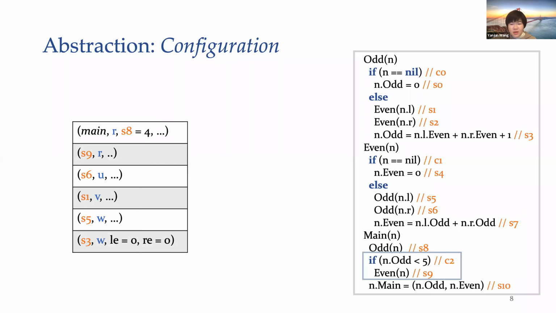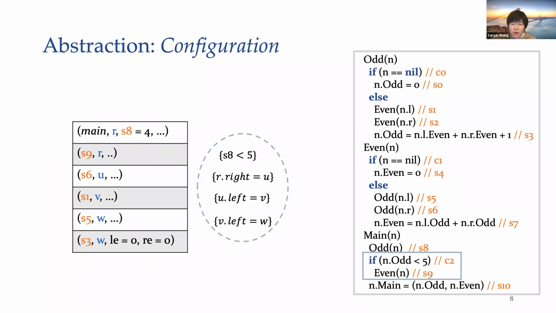For example, in S8, the first record should be less than 5, so that there could exist the second record in the stack, which means S9 is invoked. Also, node U should be the right child of root R in the tree, since the record shows that a function called S6, which is a call to the right child, is running on node U. These kinds of path conditions can be mixed with sophisticated arithmetic constraints. It is not too hard to prove that even determining if a call stack is a valid stack is undecidable.